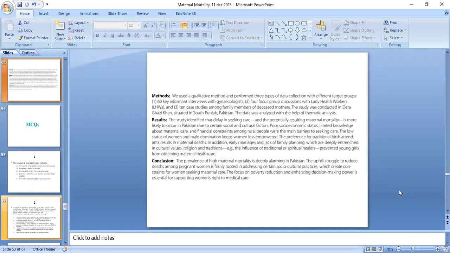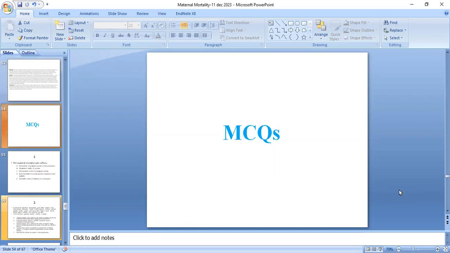The conclusion is that the prevalence of high maternal mortality is deeply alarming in Pakistan. The uphill struggle to reduce deaths among pregnant women is firmly rooted in addressing certain social and cultural practices which create constraints for women seeking maternal care. The focus on poverty reduction and enhancing decision-making power is essential for supporting women's right to medical care.